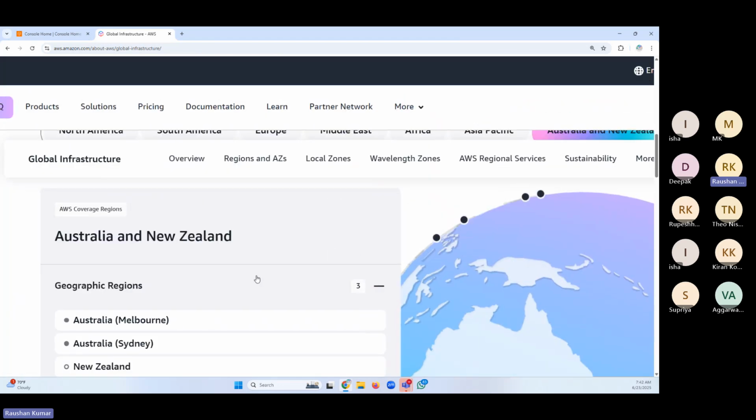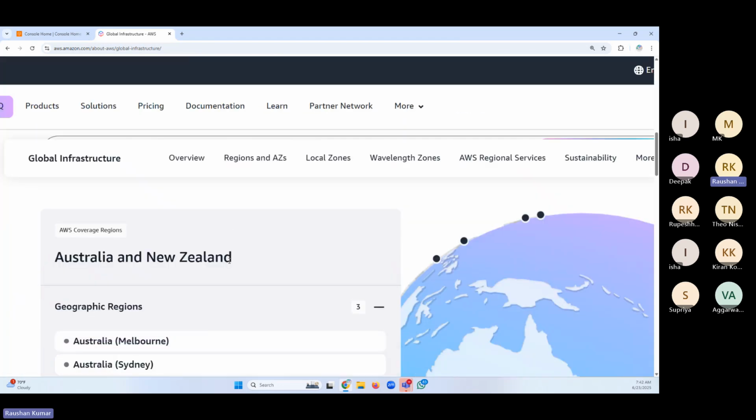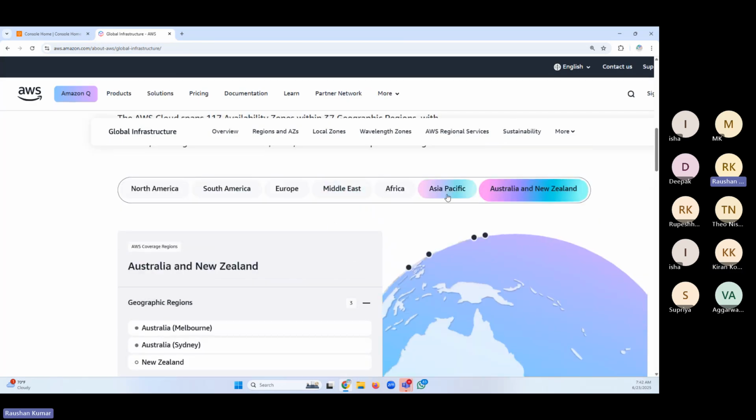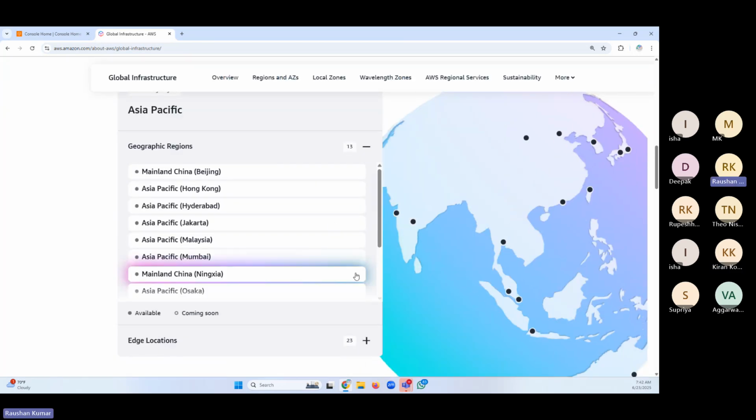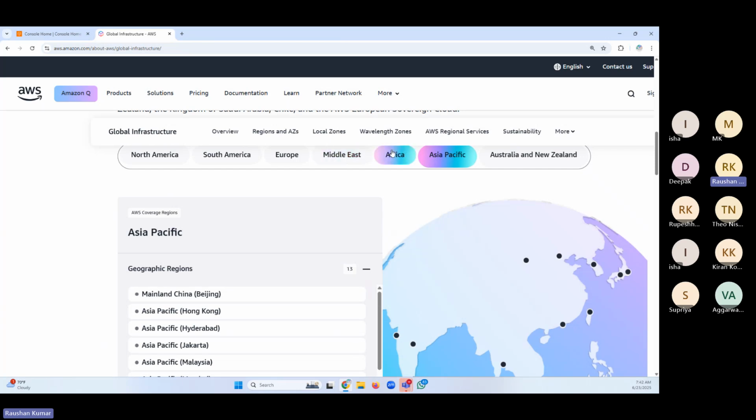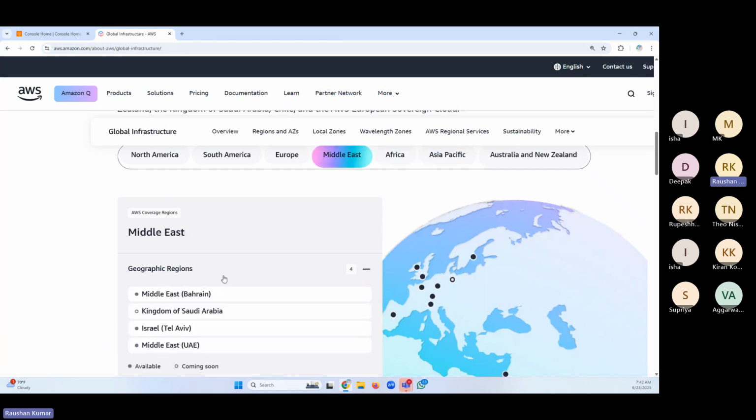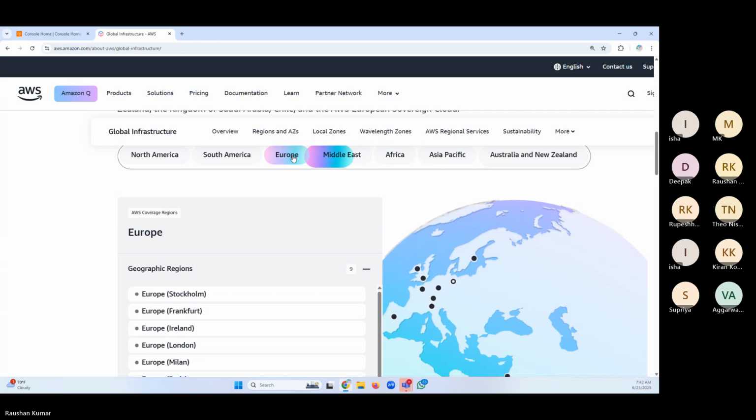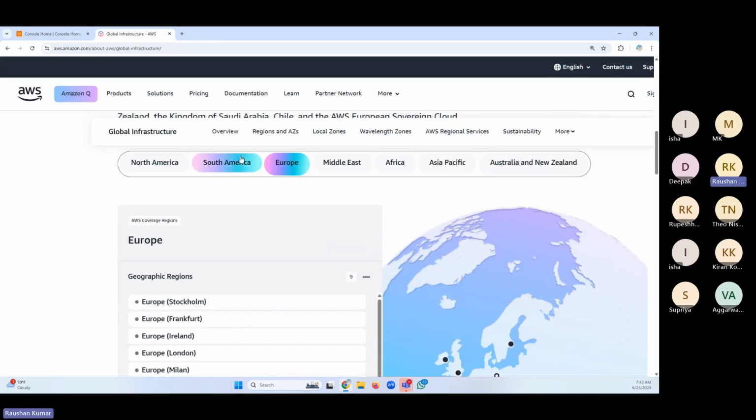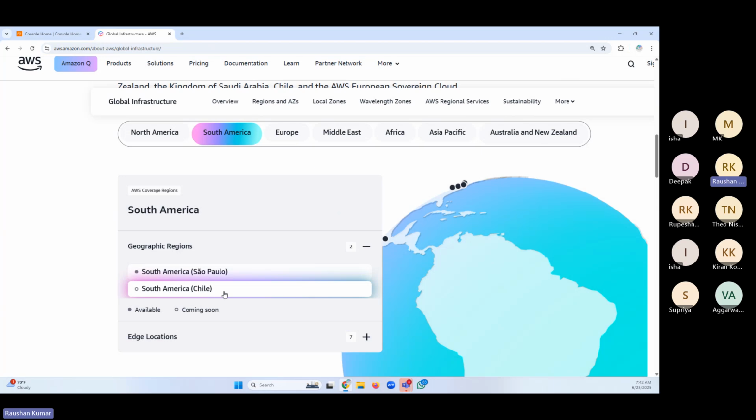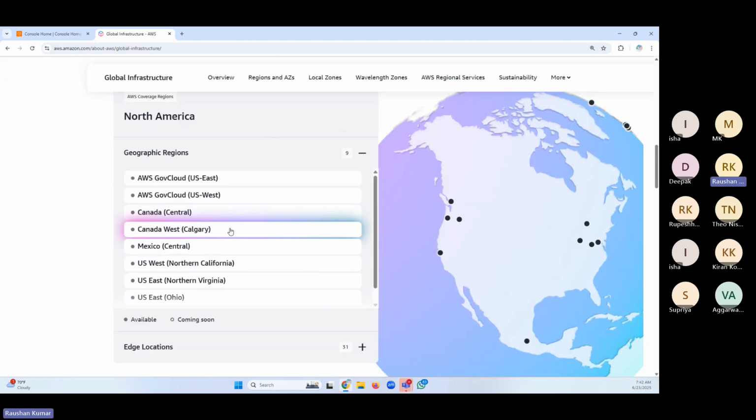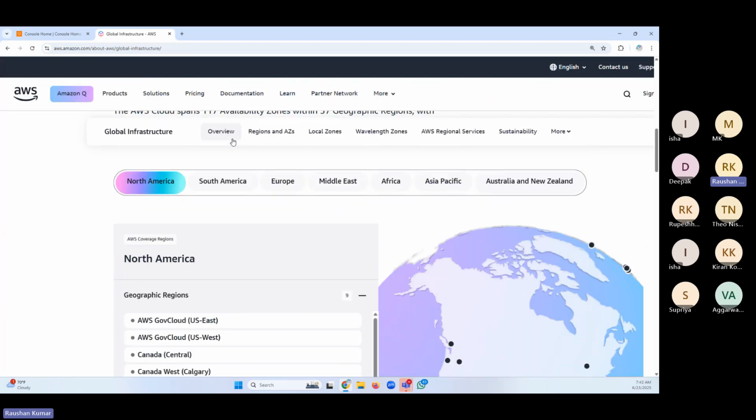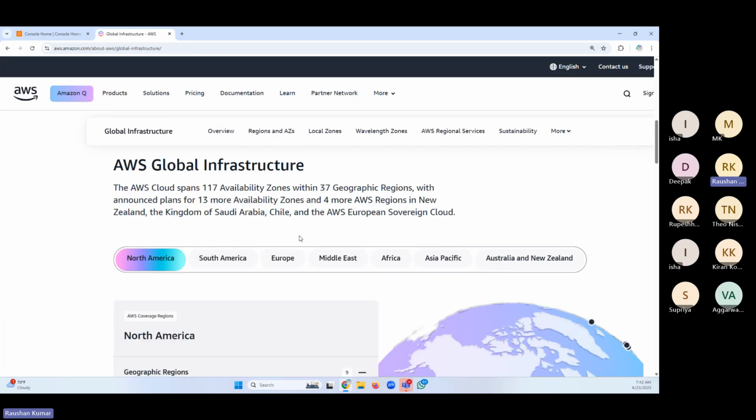Same thing: wherever you see this mark here, it means they don't have it yet. In the Middle East, the Kingdom of Saudi Arabia is coming up. In New Zealand, they are coming up. In Europe, they have everything. In South America, they're planning. So there are 3 regions coming up as per the plan. They already have 37 launched regions, and 3 are coming up, so it will soon become 40.